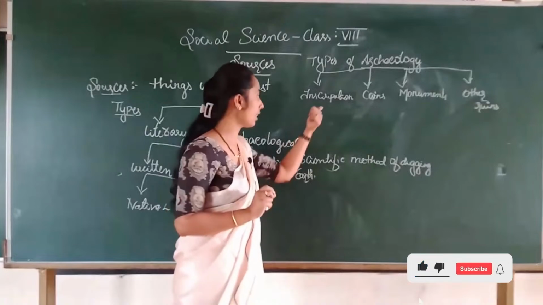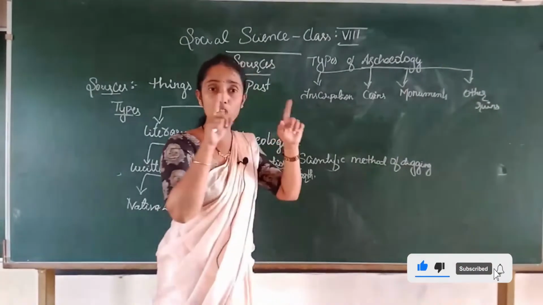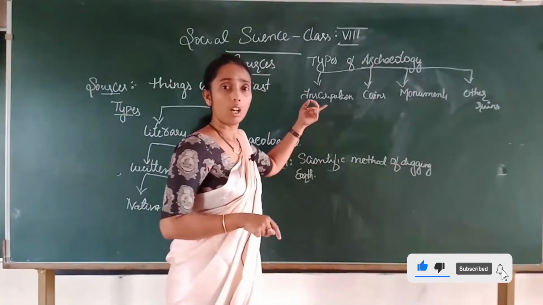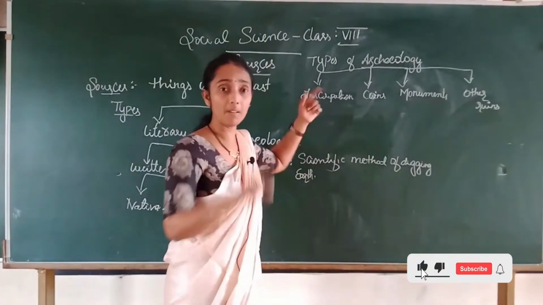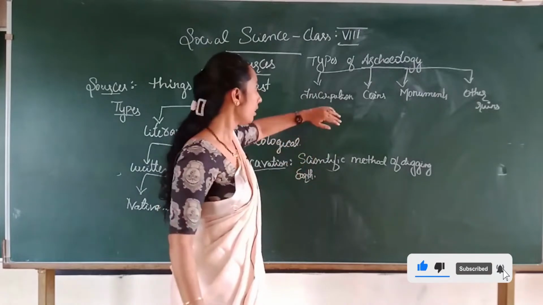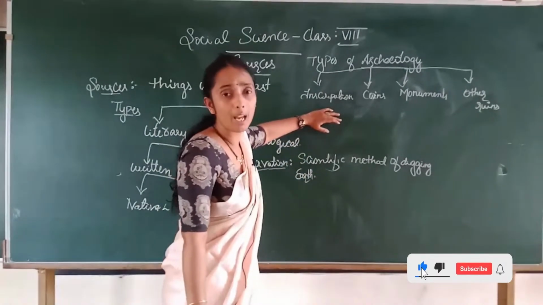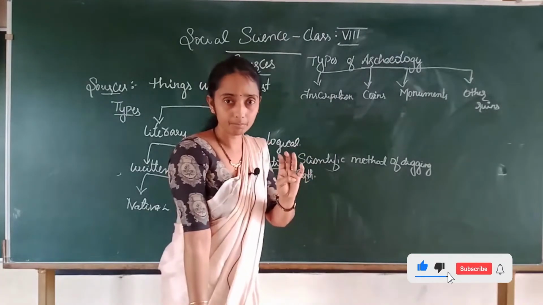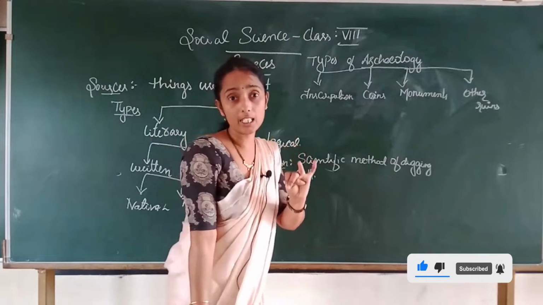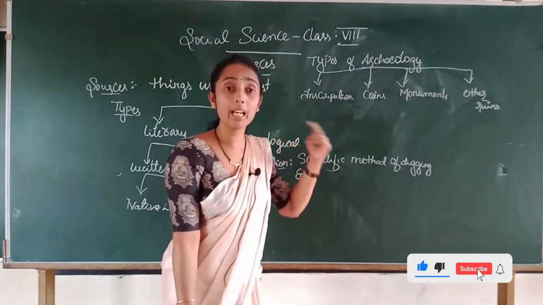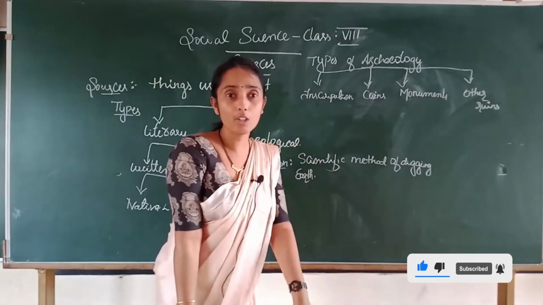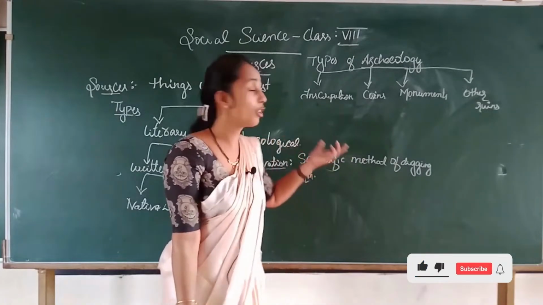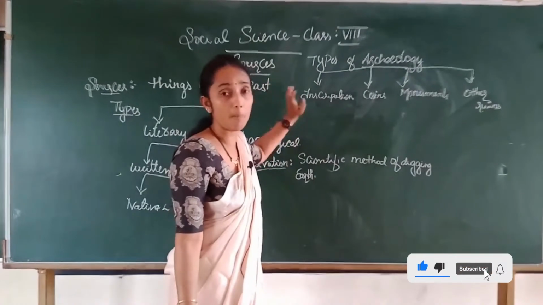Okay, now in your textbook there is a picture of one stone, a vertical stone. The inscription may be available in the form of a vertical stone or in a horizontal form. On the inscription, you may get any language. It may be in the Prakrit language, Brahmi script, or Kannada script. Anything you may get, but it will come in an old form, because now we are not using that form of script. Now we are in the present form, a different kind of script. But you have to consider inscription to mean an earlier form of script, children.